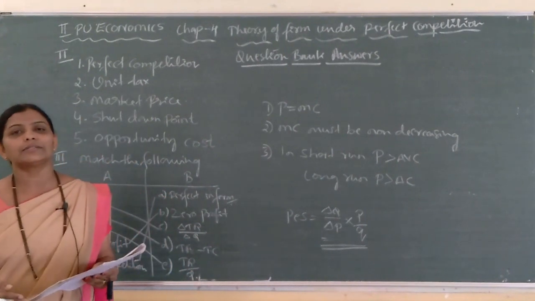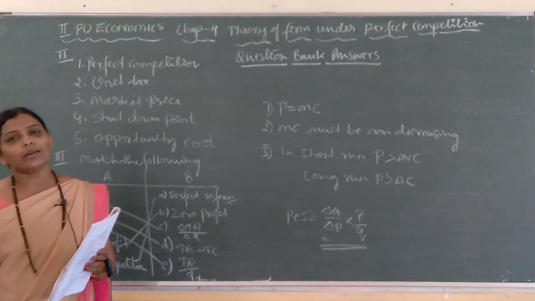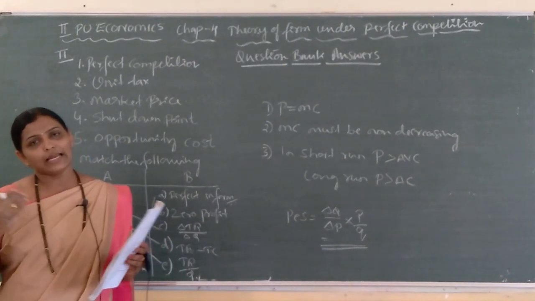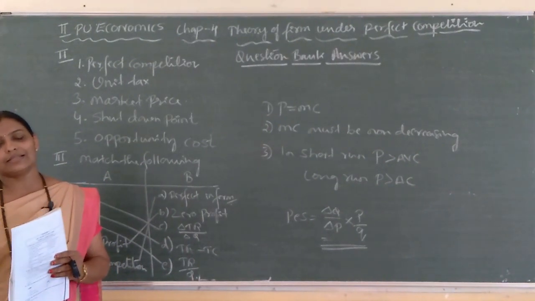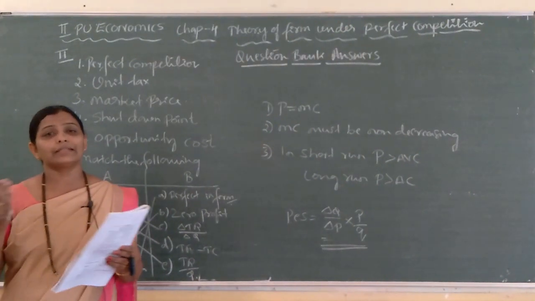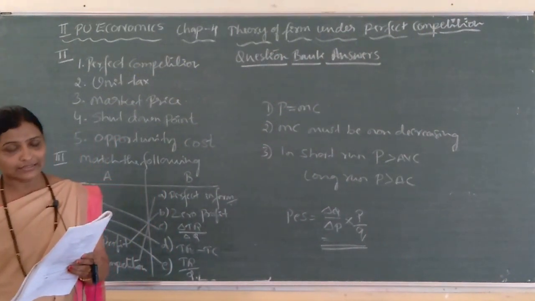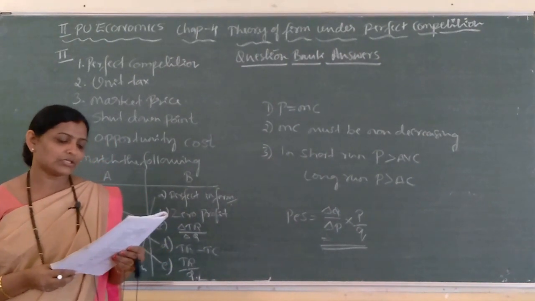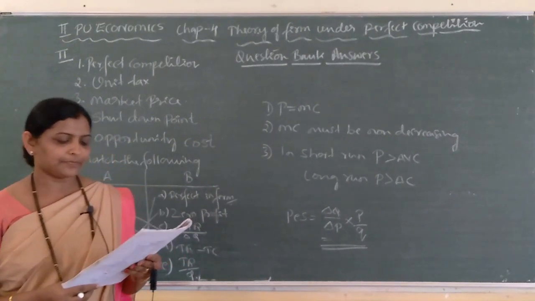What are the main features? Large number of buyers and sellers in that market, they sell homogeneous, identical products, and there is free entry and exit. Firms or sellers and buyers have perfect information about market conditions, and firms are price takers. So, these are the important features of perfect competition. You need to explain all the points to get 4 marks.